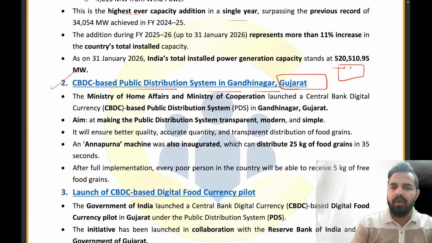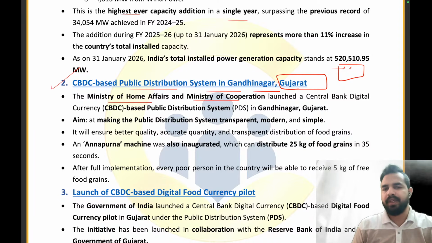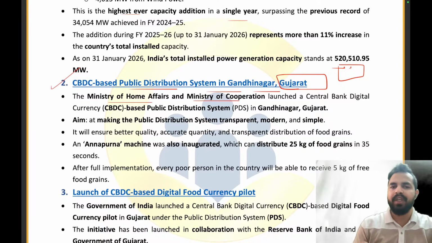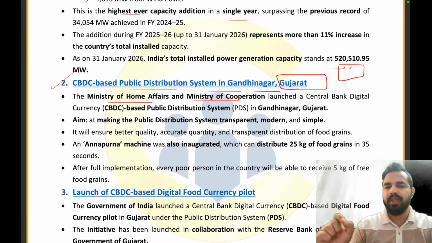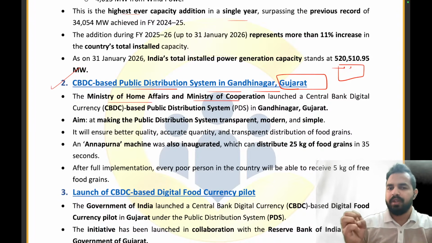So from now onwards, the Ministry of Home Affairs and Ministry of Cooperation have come up with the idea: why not link the CBDC with the public distribution system? So we are linking the public distribution system with the central bank digital currency. In this, we will be providing coupons to the people, and these people can directly use them to withdraw the food grains from the public distribution shops.